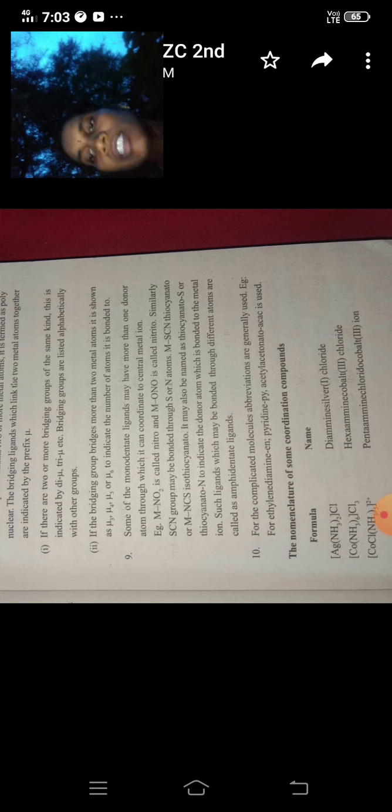Here we first take the cationic part, the coordination sphere, and then the anionic part. Hence the name of this complex is hexamminecobalt(III) chloride. Here the cobalt is in the +3 oxidation state.